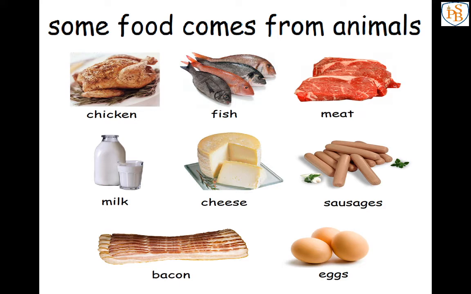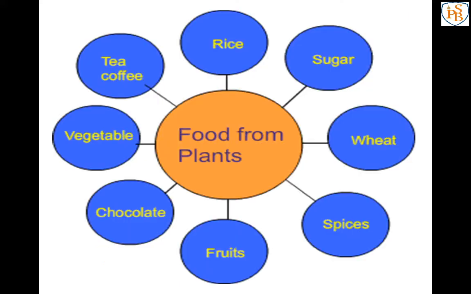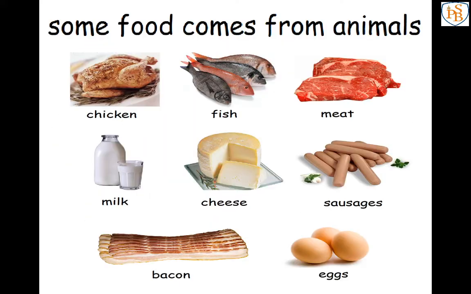So both plants and animals give us different kinds of products like this. These are from plants and these are from animals. So from that you have to complete table 1.3. Already the food item is given, ingredients are also given.